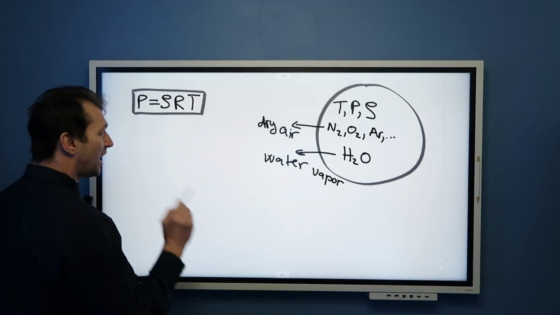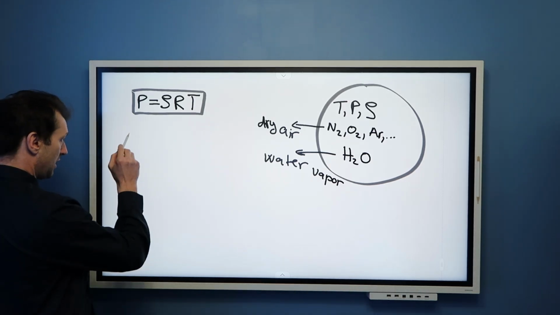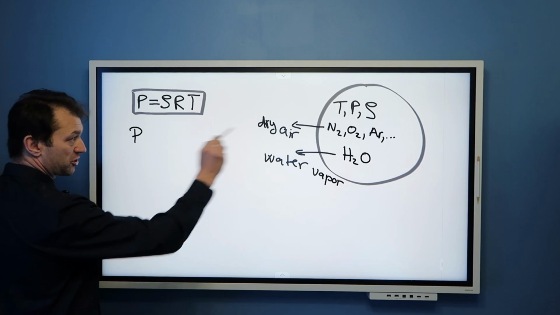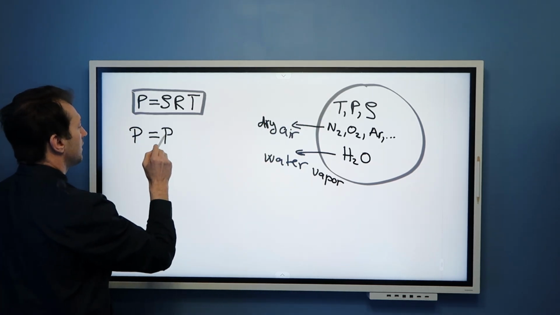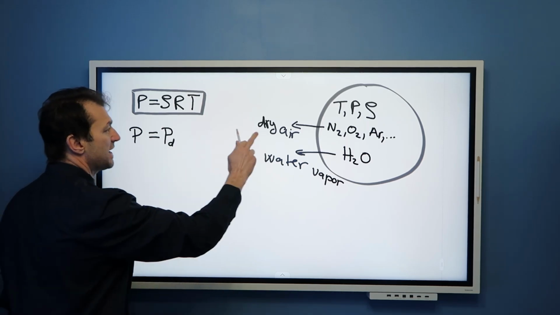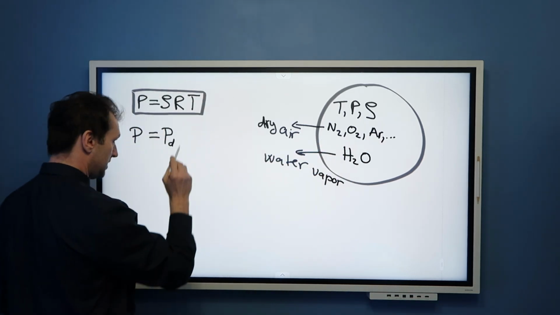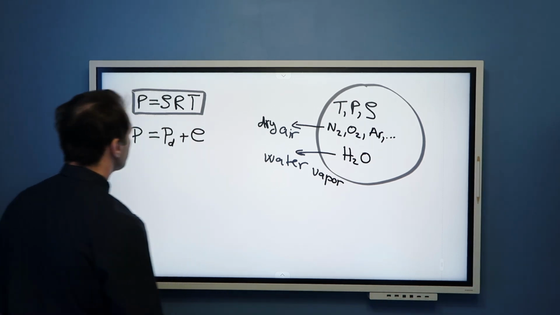So, from Dalton's law of partial pressures that we discussed previously, you know that total pressure in this parcel of air can be expressed as pressure of dry air, namely pressure that these gases exert, plus water vapor pressure.